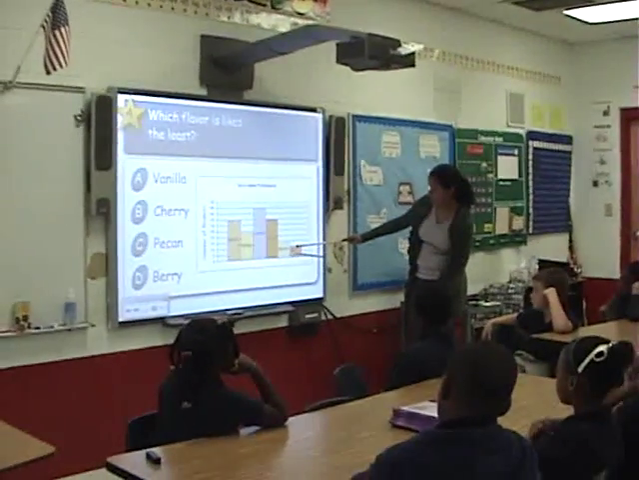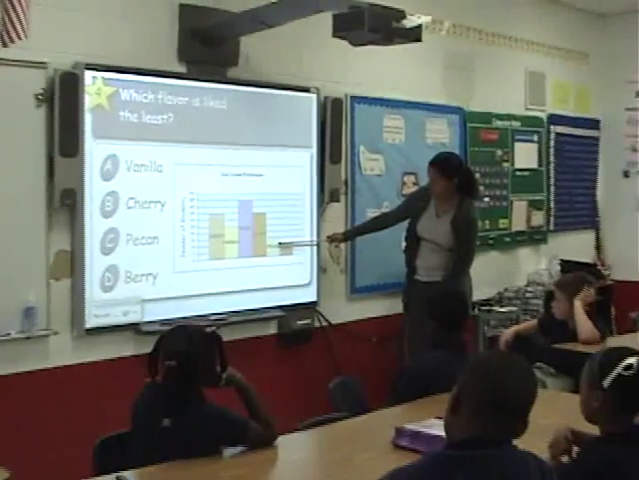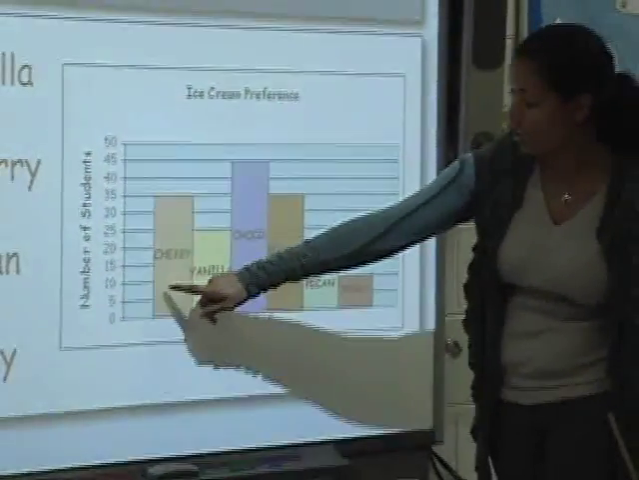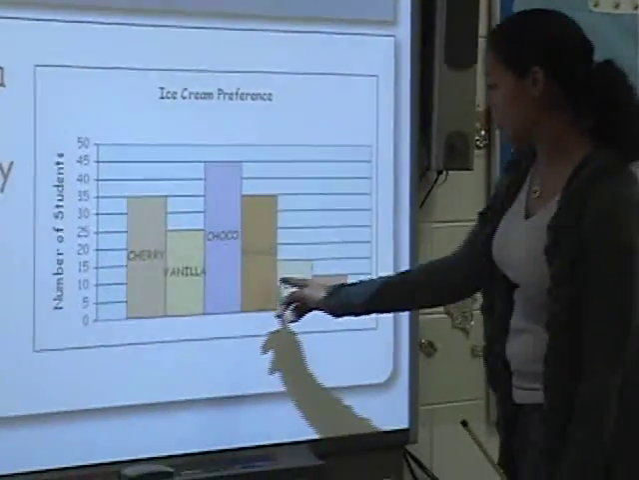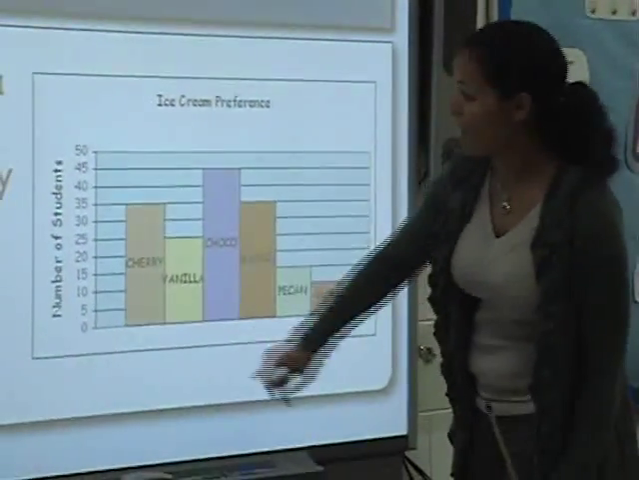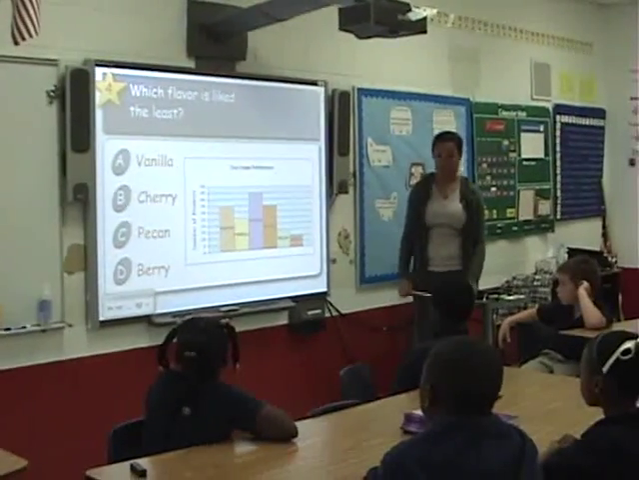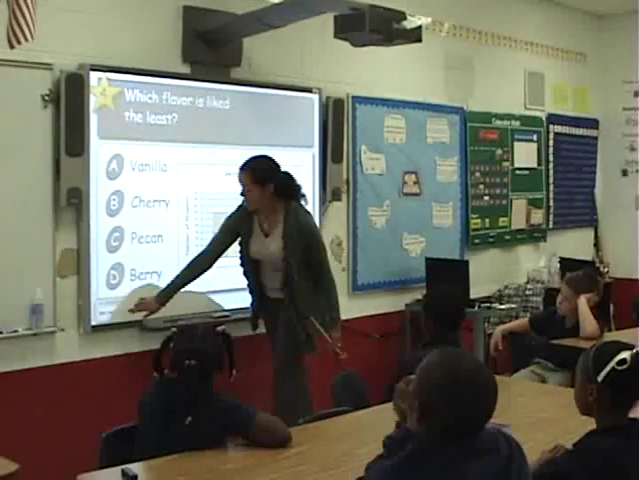So we come down here, and berry is the smallest block, and we take our finger all the way across, and we see the number 10. So number 10 is the smallest, so that's correct. Good job. Okay.